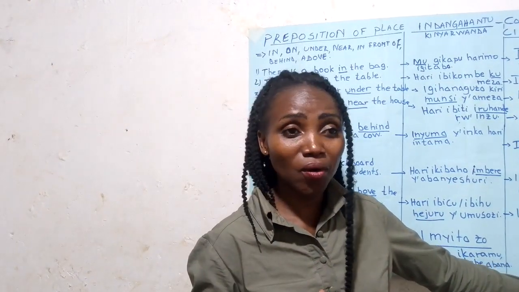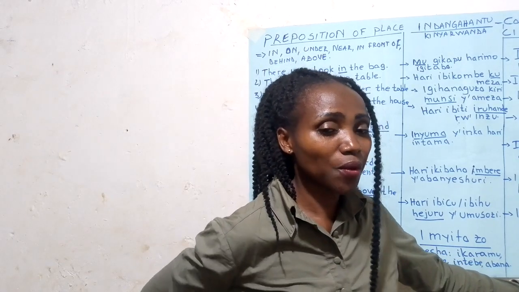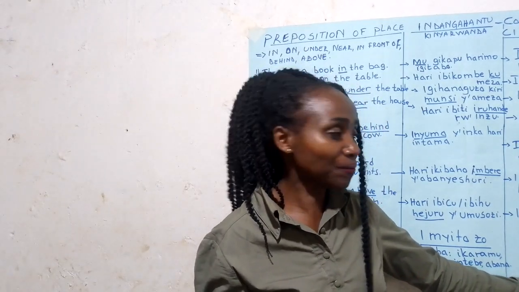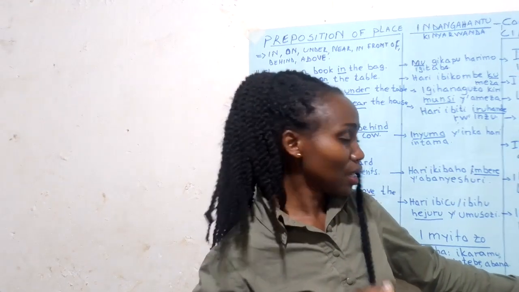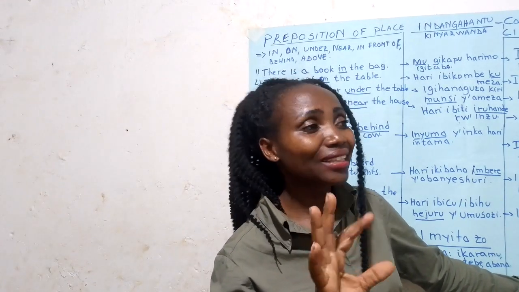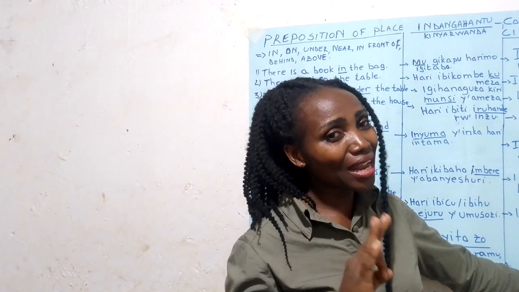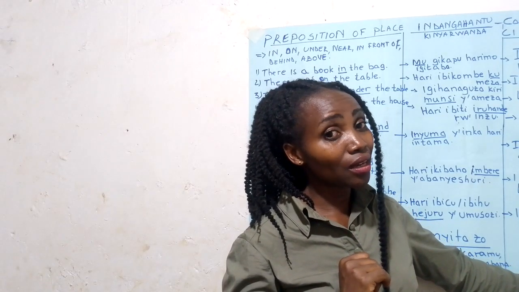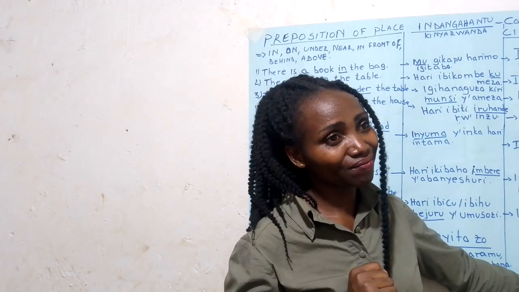Où est le stylo? Where is the pen? Où est le stylo? Le stylo est sur la table. Où est la fleur? The flower. La fleur. Où est la fleur?